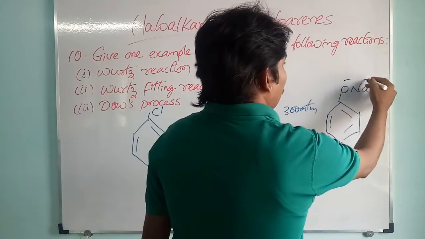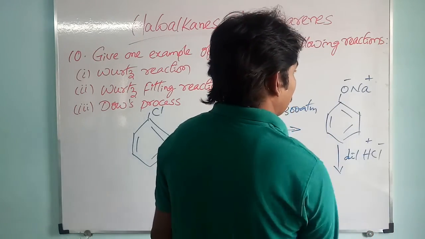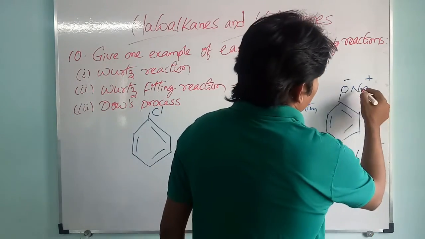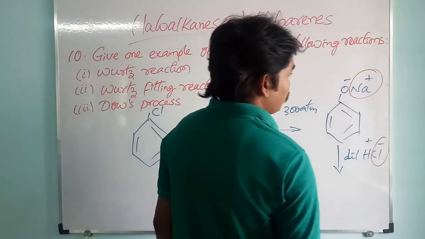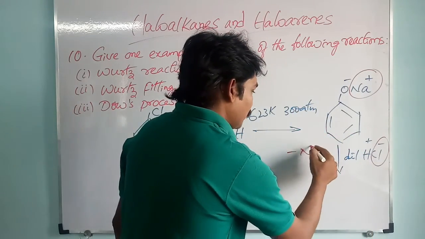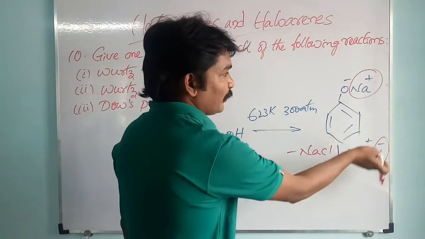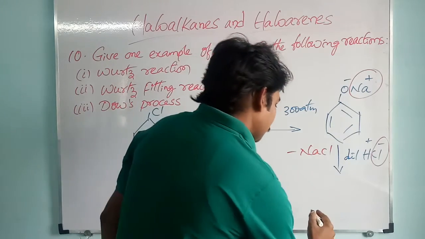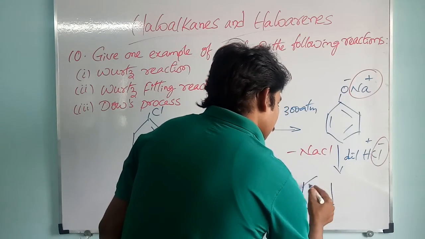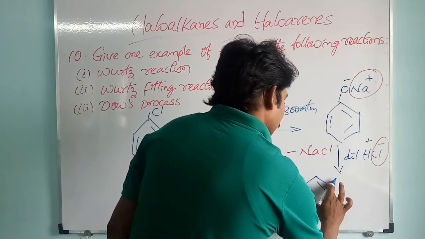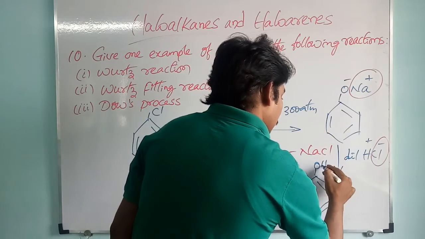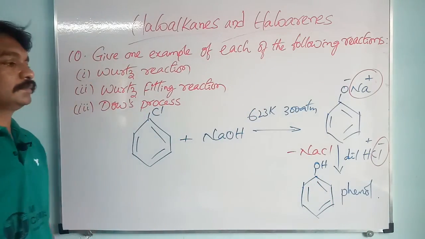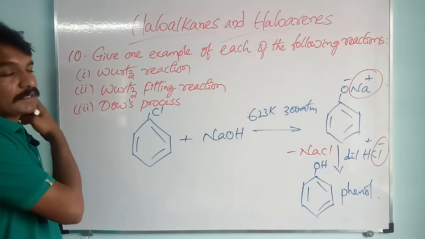See here, O minus, Na plus, H plus, Cl minus. This Na plus and Cl minus join and are removed in the form of sodium chloride, and this H plus will join with that O minus. Then as a result we will get phenol. Okay, this is Dow's process.